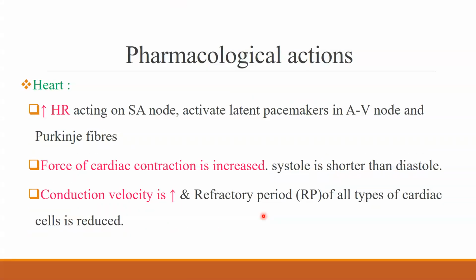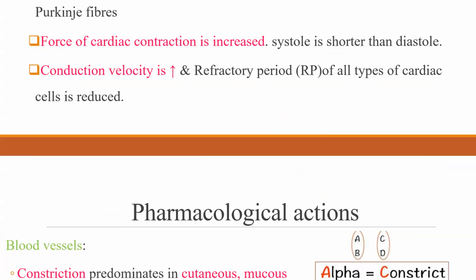Now, let us apply the same knowledge more scientifically. In the heart, because of its action on beta 1 receptors, adrenaline increases heart rate primarily by acting on the sinoatrial node. In the same way, it increases force of contraction and also conduction velocity is increased. Why is cardiac contraction increased? So that more blood is pumped to your muscles so that we can act fast. In the same way, when conduction velocity is increased, this is responsible for the arrhythmogenic potential of adrenaline.